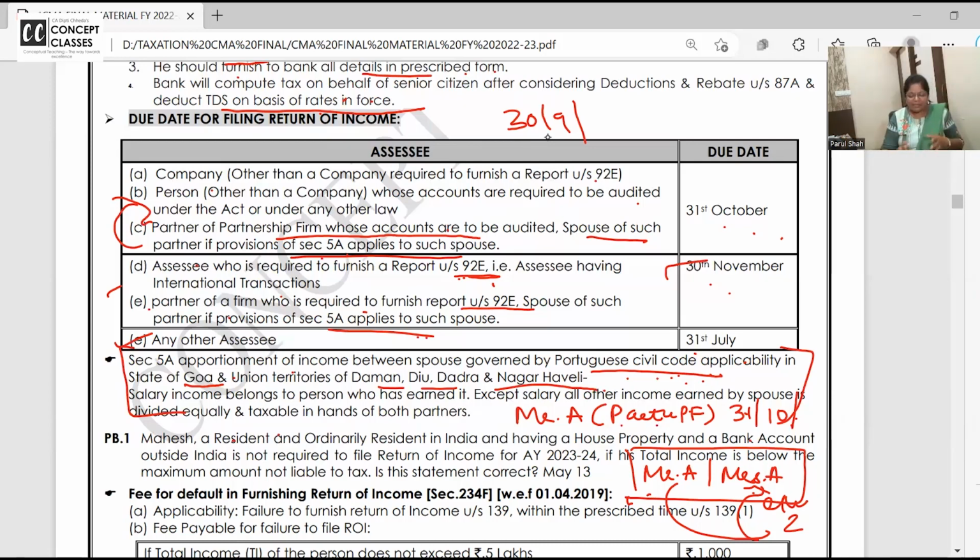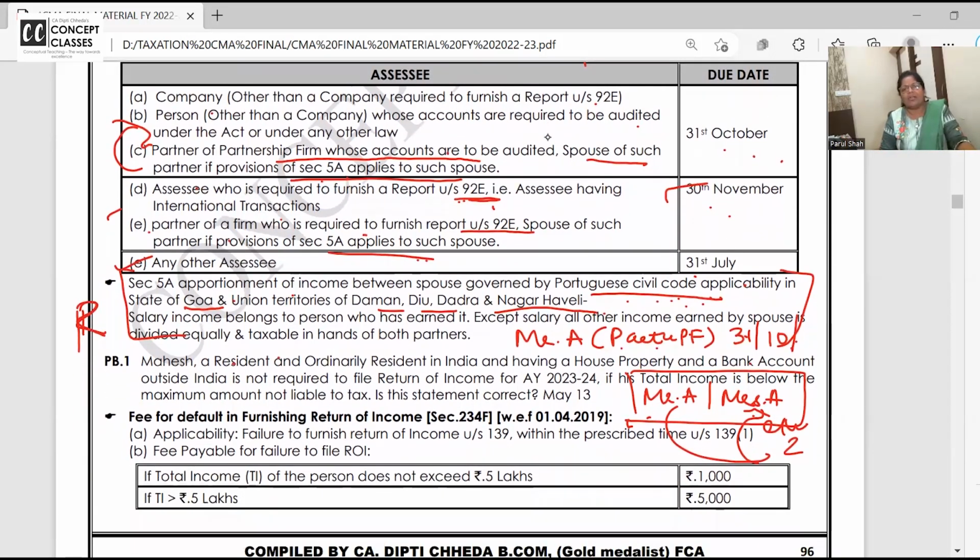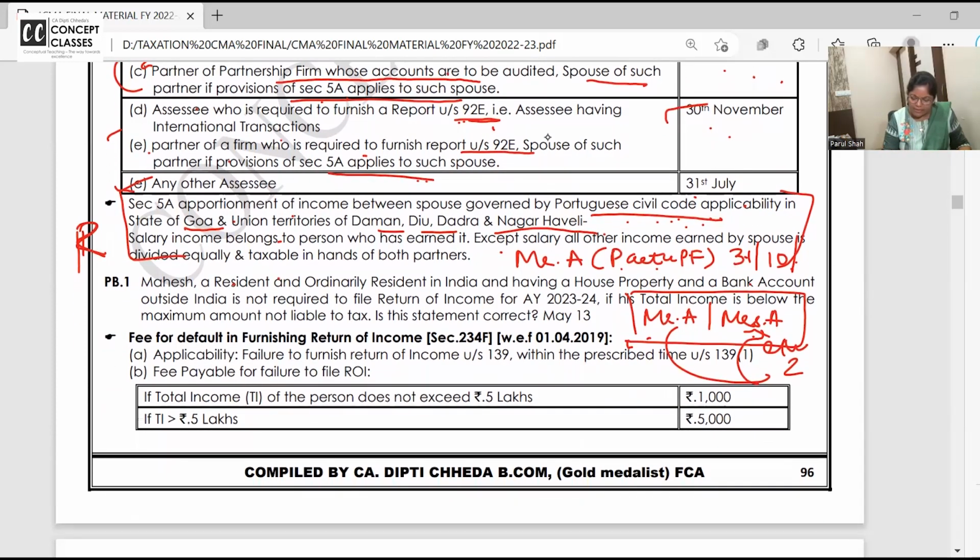That's why I'm just explaining this to you for GK. This doesn't come so much in the exam, Section 5A and all. But you should know it. If you want extra things, I always say at the final level, you should understand it once and write R. R is for reading. Weightage wise not much important, but is the logic clear or not. If you are in these union territories, whatever is your income, it is clubbed, divided by 2 and you have to file your return. So unless my husband's income comes from the partnership firm, how am I going to file the return? Simple. Right? Chalo.